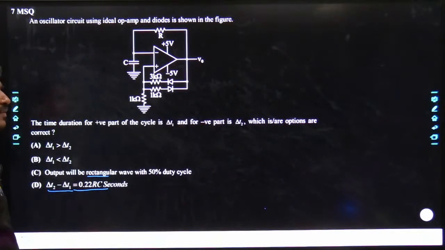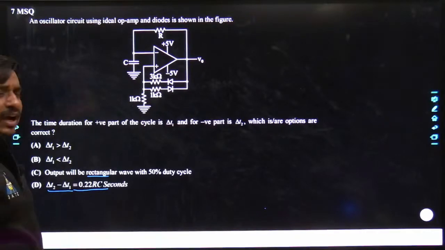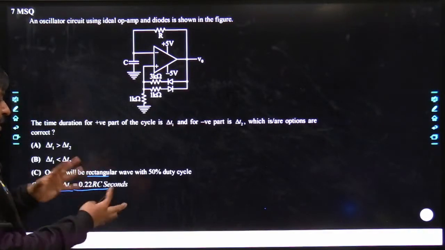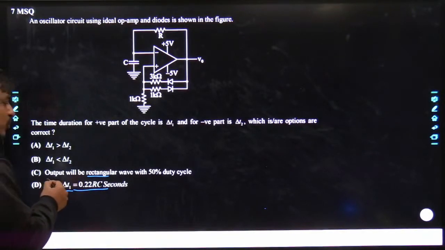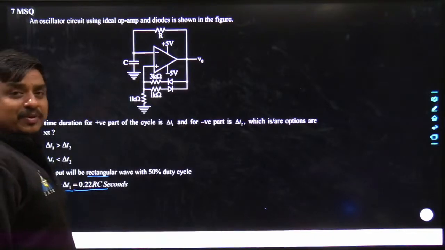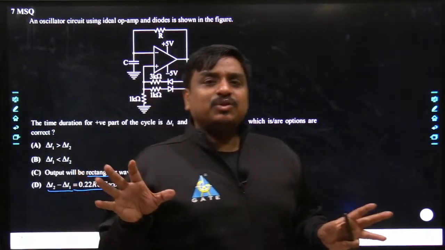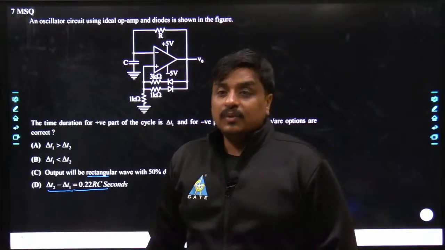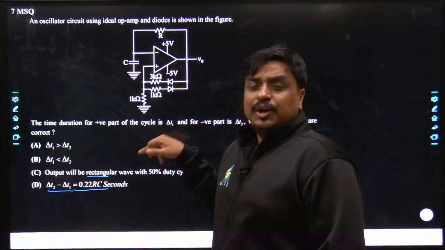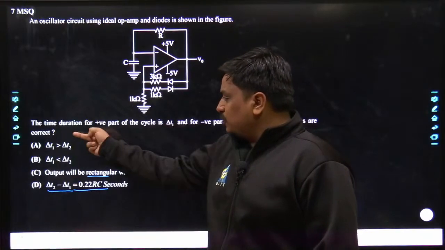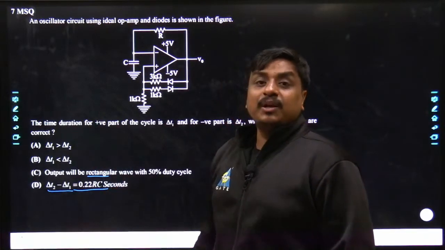Whenever you deal with this sort of MSQ, try to build up a certain contradictory relationship, like we do in aptitude. If the output has a duty cycle of 50%, that means the on period is the same as the off period. So by default, options A, B and D become wrong.